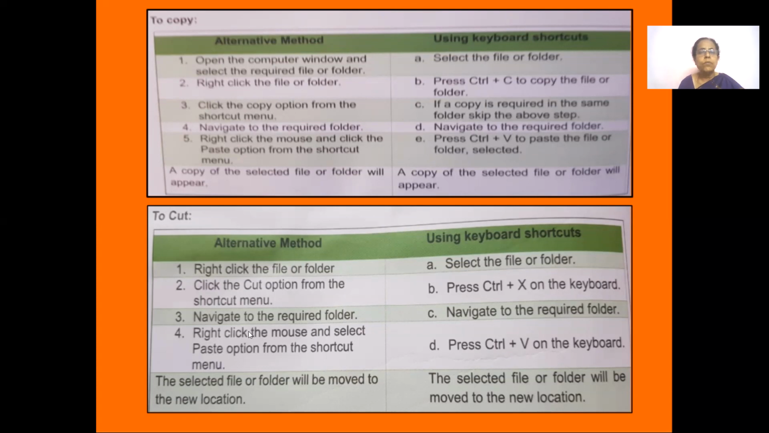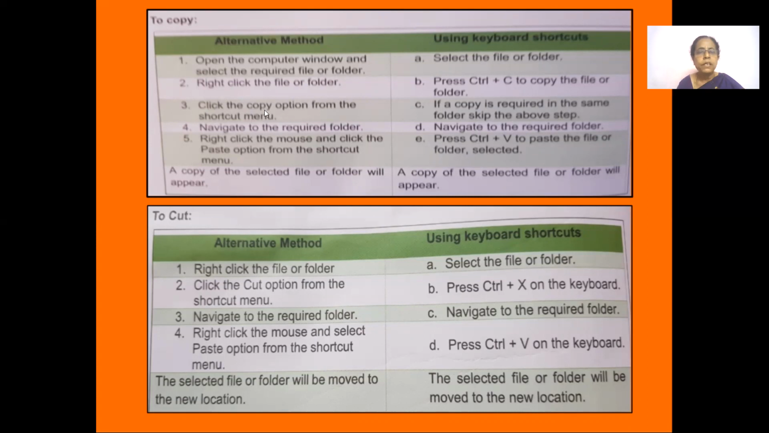For cut, what would be the option here? What you would do is the same: right click on the file or folder, select the cut option from the drop down menu, and then navigate and paste it where you require it, and the folder gets pasted in a new location. The shortcut key for cut is Ctrl+X. Select the folder and on your keyboard press Ctrl and X and the folder gets cut. In the cut option, you will not find the folder existing again. Then you go and paste it in the required place by Ctrl+V paste.